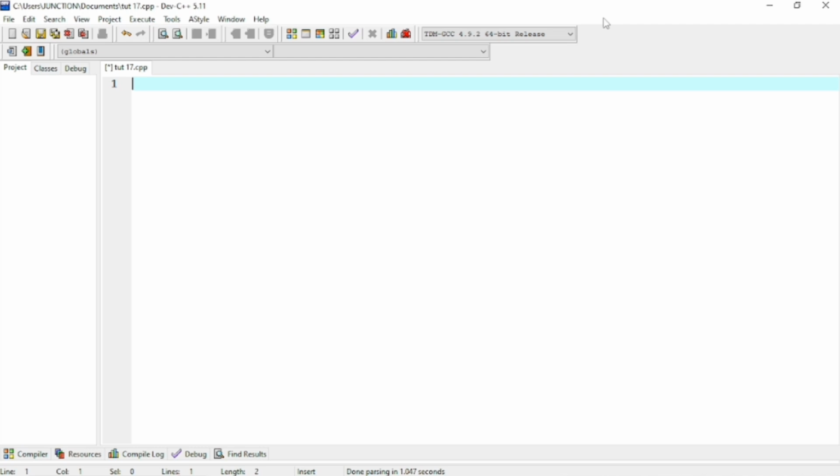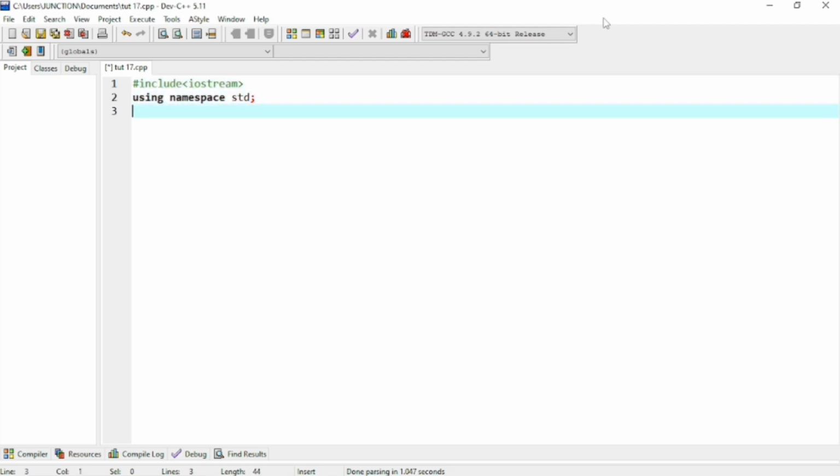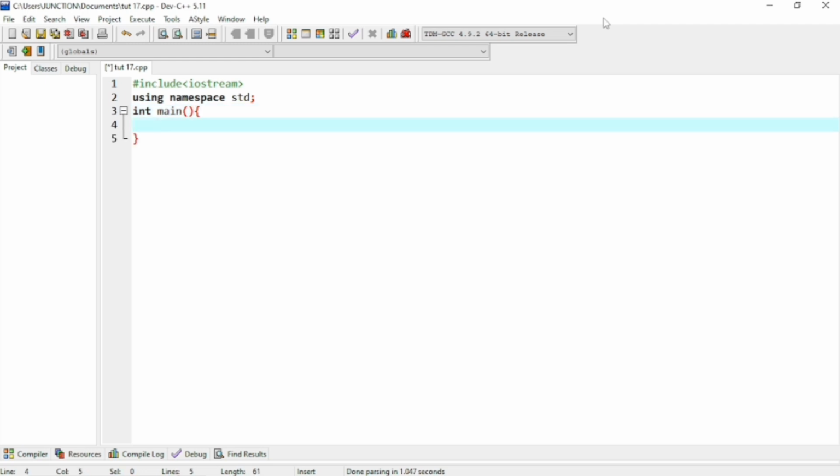First of all, I've added the basic necessary things that we always do in our code. So that is hashtag include iostream and some dependencies. Now we have written the main, the basic thing that we always do in our code. So now, how do we create the array?